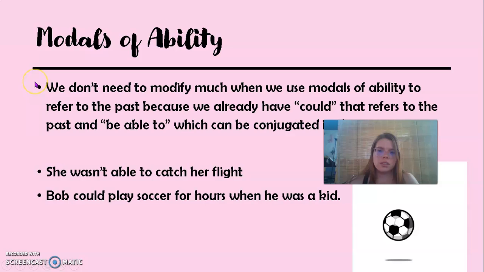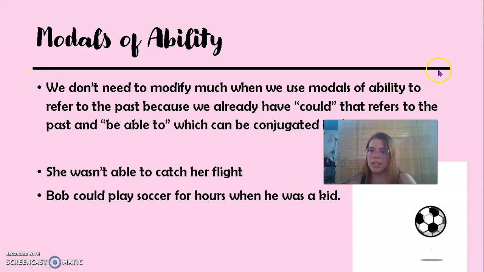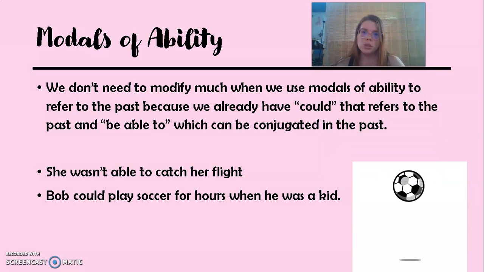Before we move on, it is important that you keep in mind that modals of ability should not follow this structure of have and past participle, because they already have a way of talking about the past. For example, we can use could, that refers to past actions, right?